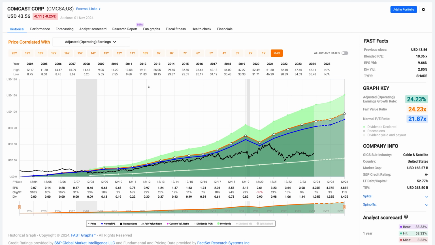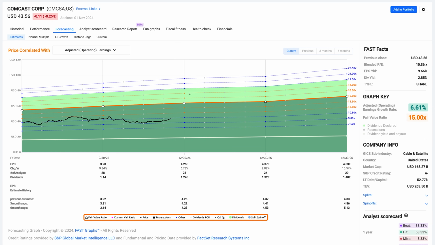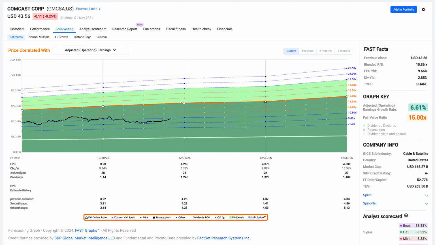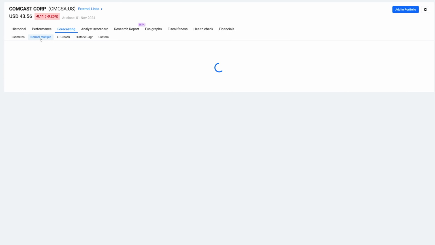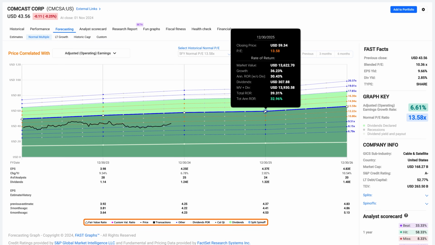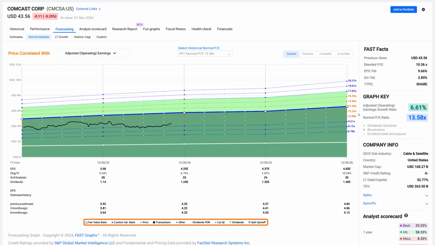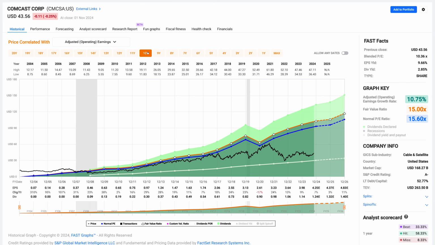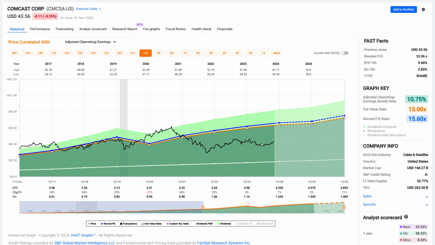Comcast is inexplicably cheap. It's been inexplicably cheap for a long period of time. It's an A-rated company. Looking at it forecasting-wise, we're expecting 6% growth. That would warrant a 15 PE as fair value, giving us double-digit return potential. Using a normal multiple recently of even only 13.5, that still gives us very strong double-digit 30 and 40% rates of return out for the next couple of years. So I like this stock a lot. I don't know why the market has been beating it up so badly, but even if you look at the last 10 years, the stock has grown at almost 11%.